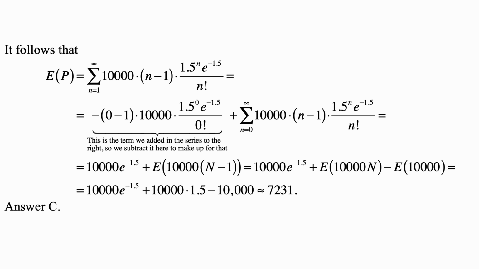So we have 10,000 e to the minus 1.5 plus the expected value of 10,000 n minus the expected value of 10,000. The expected value of n is 1.5, the parameter lambda of the Poisson distribution. So the expected value of 10,000 n is 10,000 times 1.5. So what we have here is 10,000 times e to the minus 1.5 plus 10,000 times 1.5 minus 10,000. And we just calculate this, and this is approximately 7,231, which is answer C.